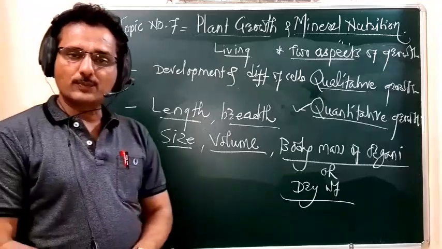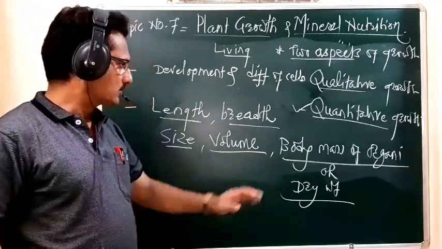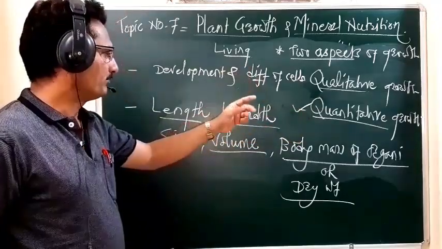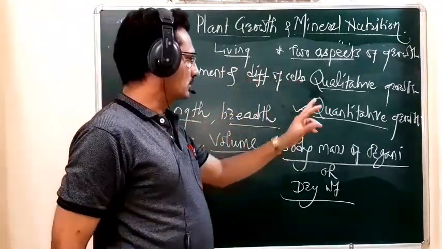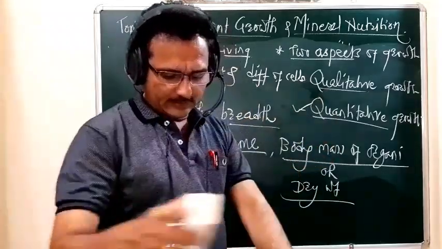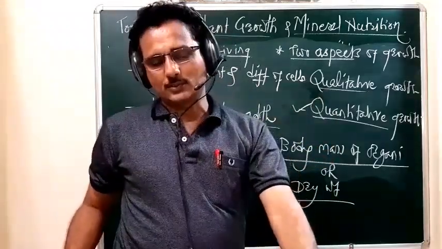Such a type of growth is called quantitative growth. So remember, in a living being there are two aspects of growth, the qualitative growth and the quantitative growth.